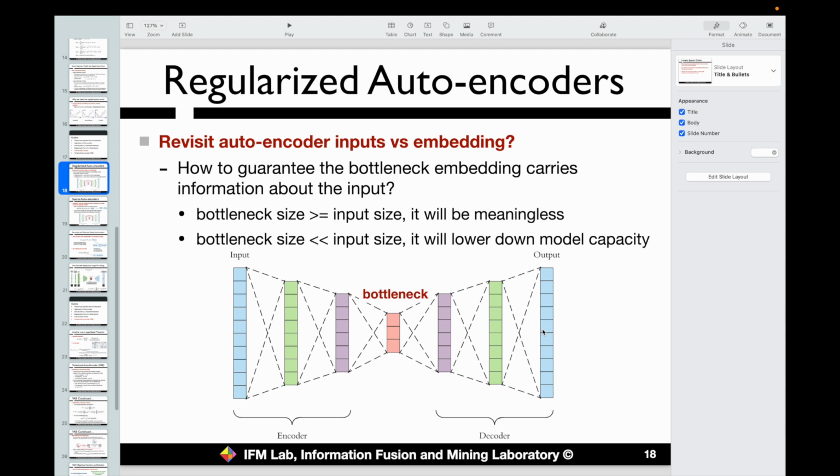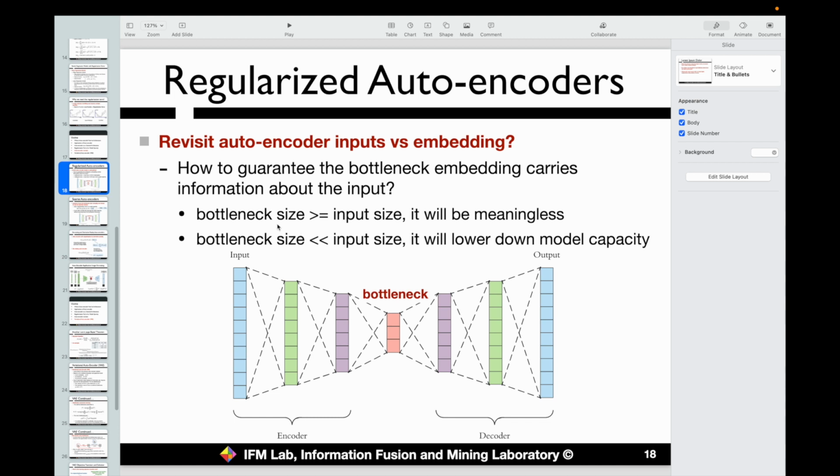If we are using MLP as a model, then we have to decide all the dimensions for the hidden layers, right, as shown here. Then you may wonder, how can we decide the dimension of this bottleneck layer, for the embedding vectors or the embedding targets, right? How large should the dimension of this bottleneck layer be? So, we can have different options, right? Normally, when we define this autoencoder model, we need to ensure we can learn very useful and meaningful embeddings, right, which can represent or carry the information from the inputs into a low-dimensional representation. Then, how can we guarantee this bottleneck embedding vector can carry the information about the inputs?